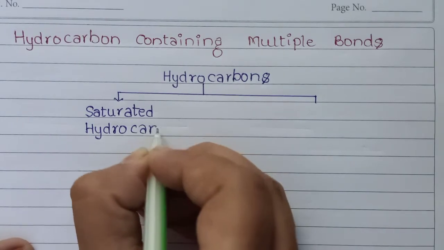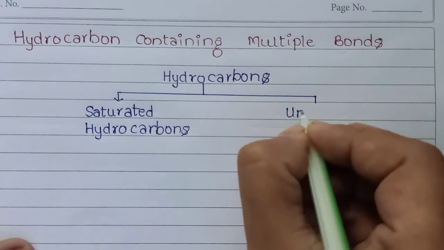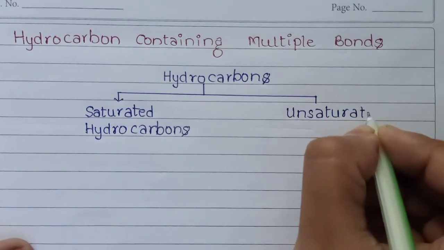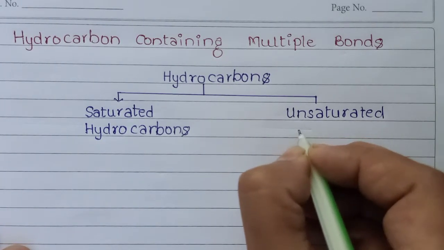But unsaturated hydrocarbons contain double and triple covalent bonds.